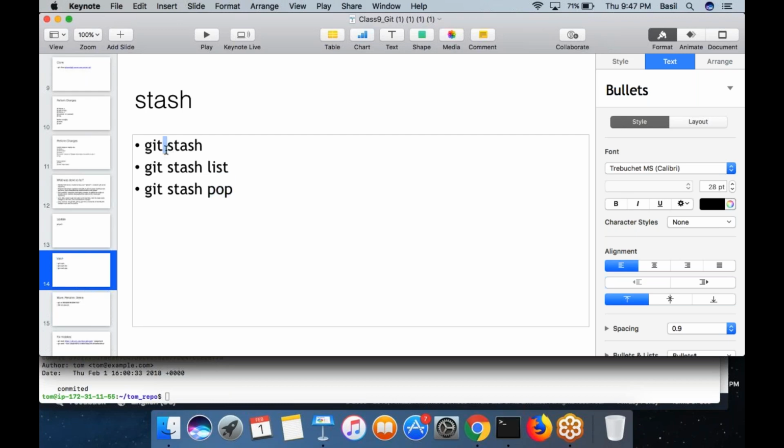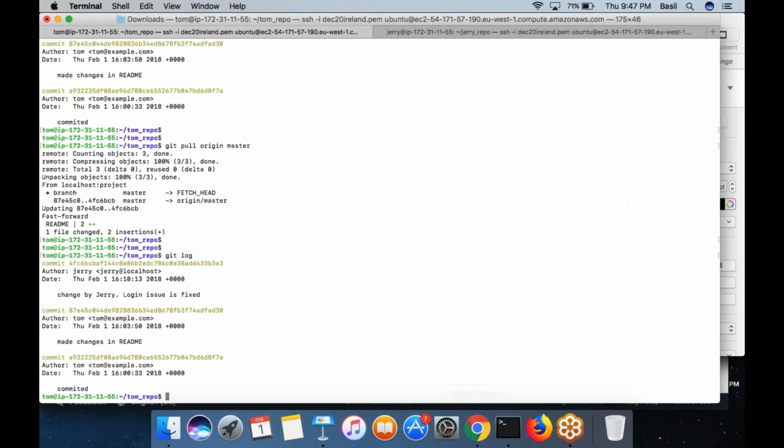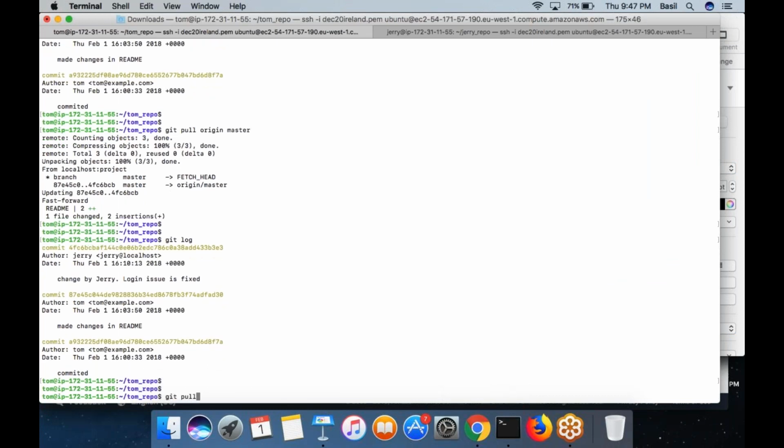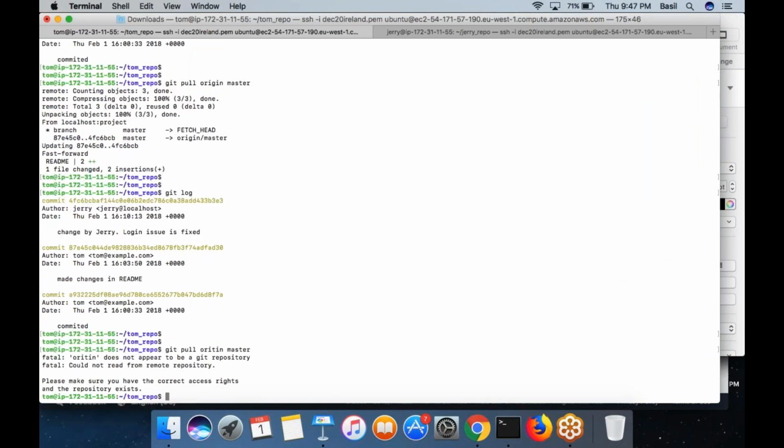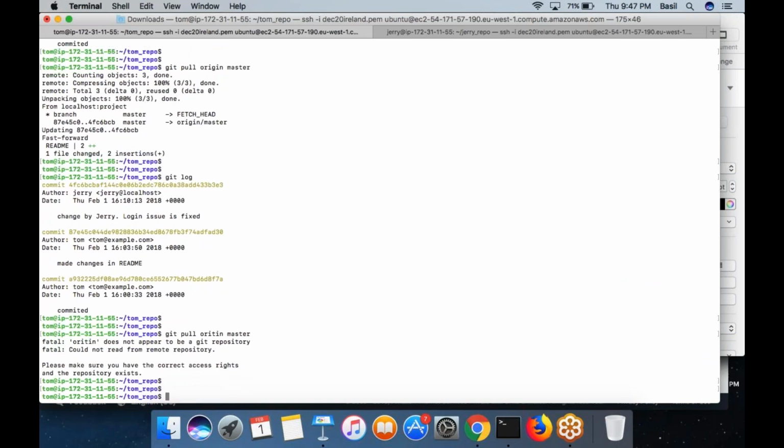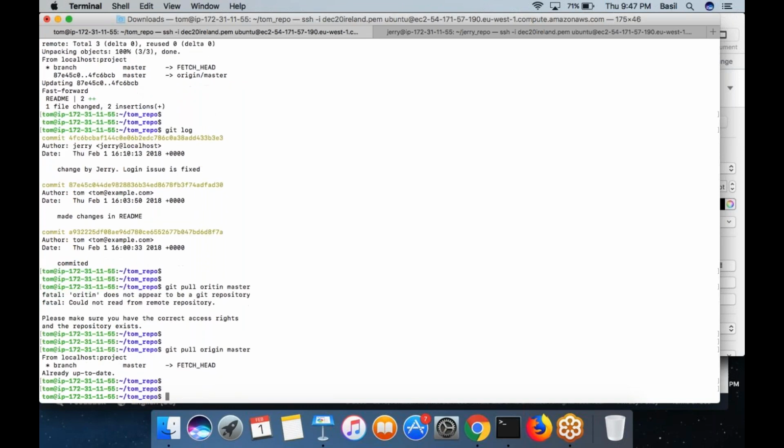Okay, so what I'm going to do is, let's say this is Tom's computer. I can always run the command git pull to make sure that I have the latest content. It's a good idea. You can run the git pull command very frequently, right? To make sure that you are up to date, because at the same time there can be a number of developers making changes to this same repository. So always run the git pull command before you start working on this. So I am up to date. The git pull command shows me I am up to date.